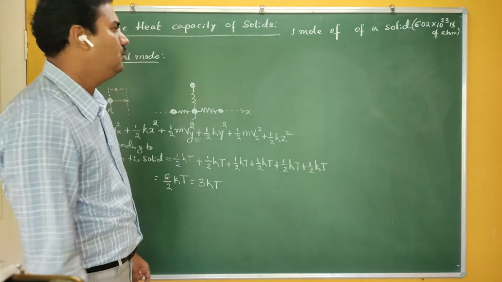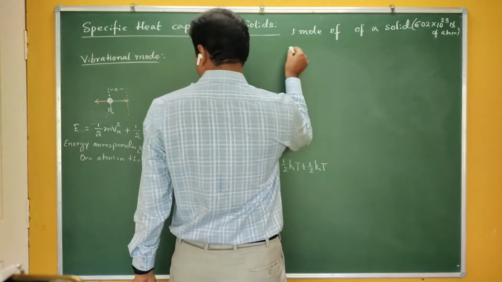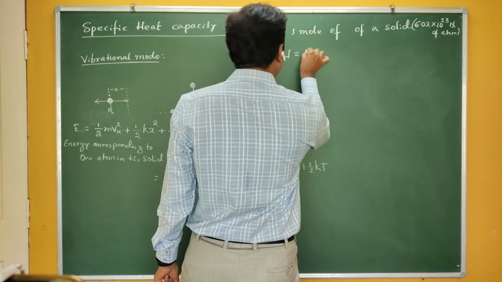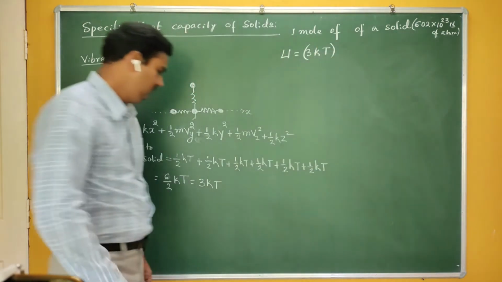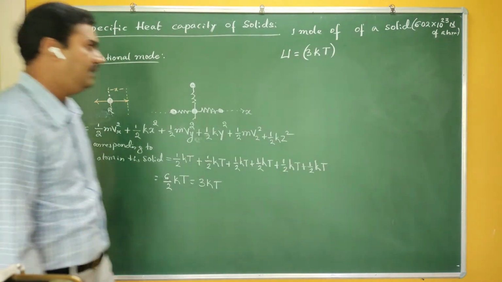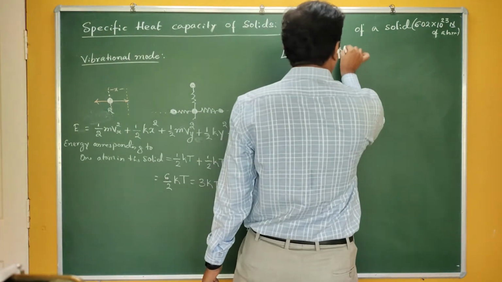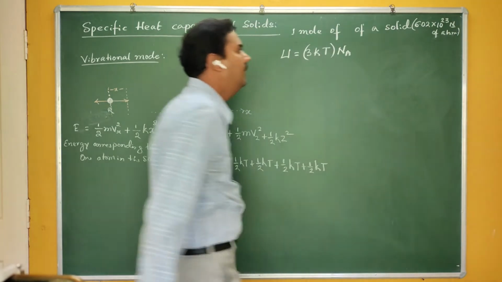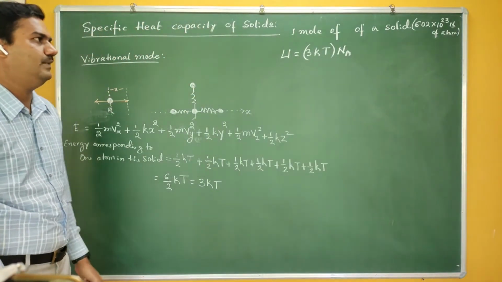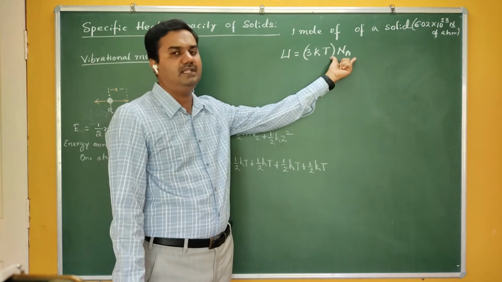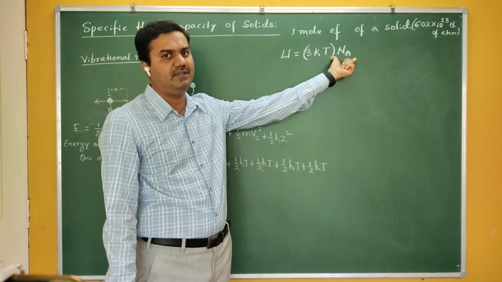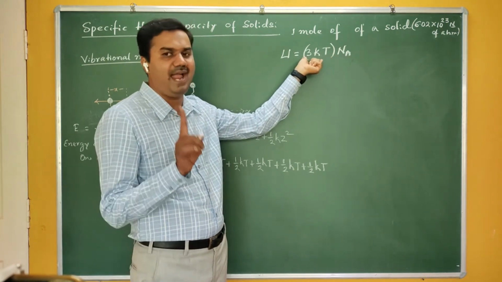If you take 1 mole of a solid, then the energy, if I write U here, is given by 3 kT for one single atom. For 6.02 into 10 raised to 23 atoms, you simply multiply by that number. Is it correct? Now this is corresponding to one atom.